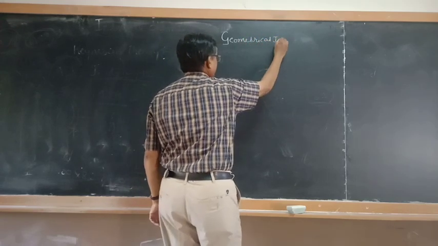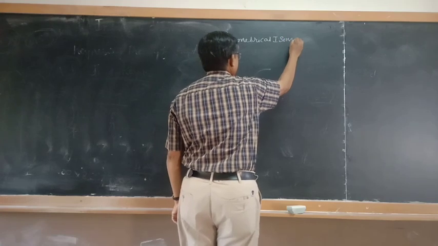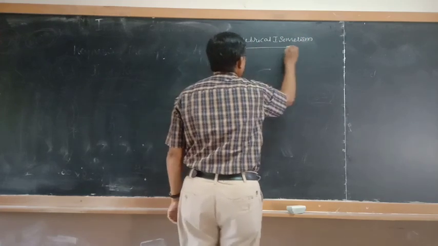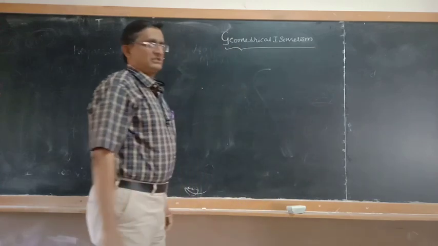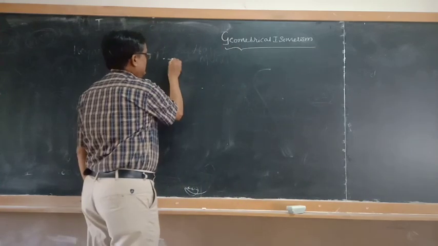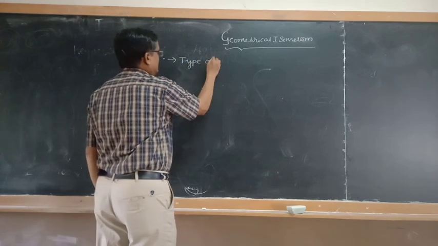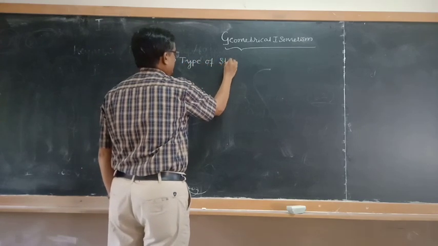isomerism. Geometrical isomerism. This geometrical isomerism is a type of stereoisomerism.